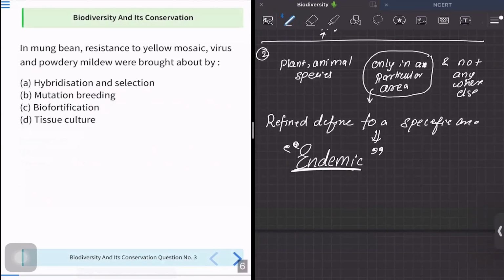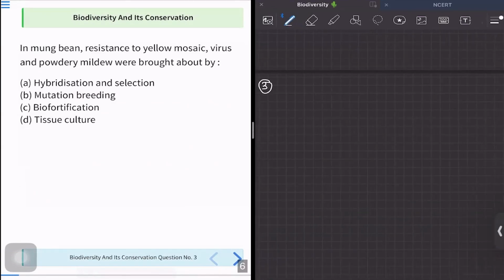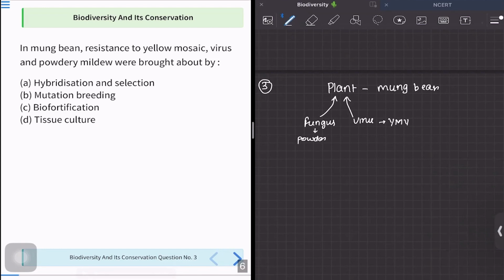And let us move to question number 3. All right, so in question number 3, they are asking: in mung bean, the resistance to yellow mosaic virus and the powdery mildew were brought about by what? Okay, so we have a plant like mung bean, and it was being attacked by viruses and fungus. The virus is yellow mosaic virus, and the fungus is powdery mildew.